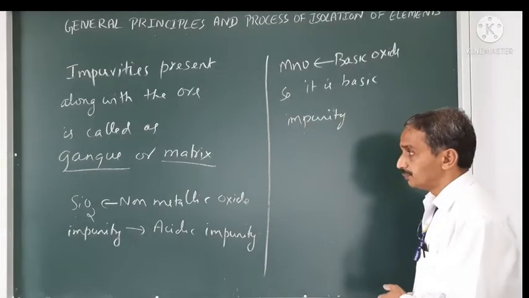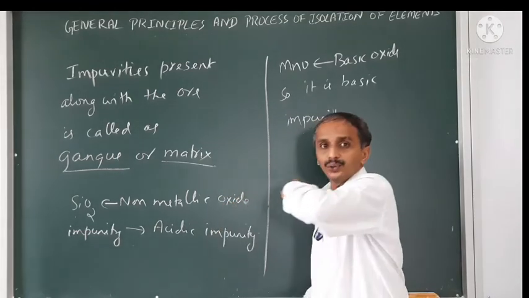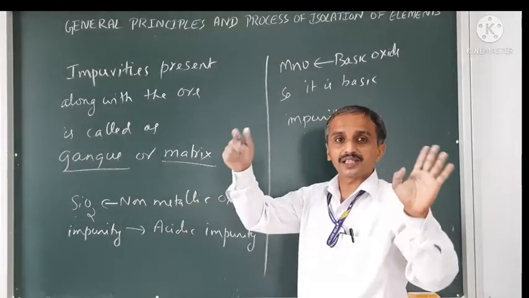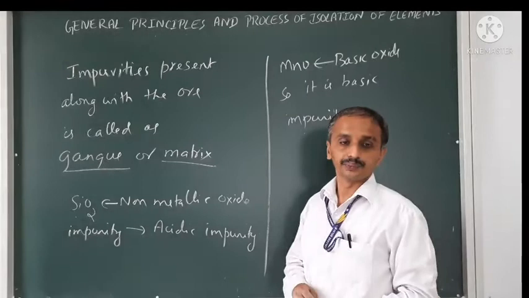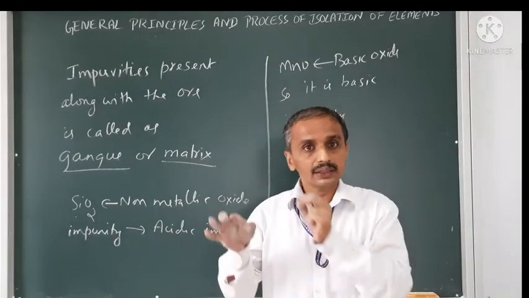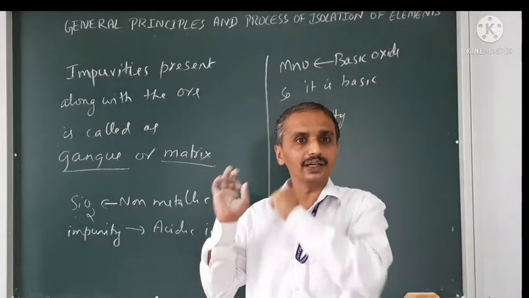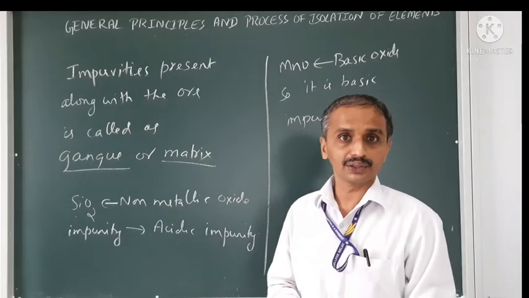And remember, to remove the gangue, I have to use some chemicals, and we call them flux also.